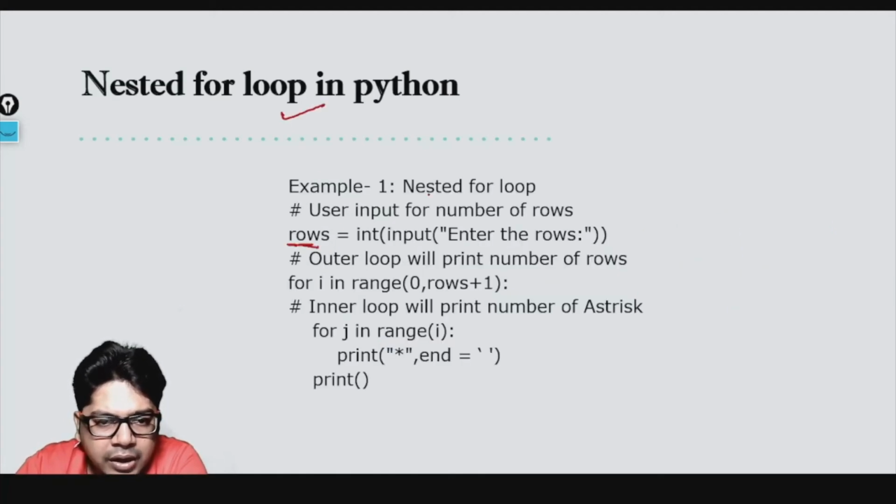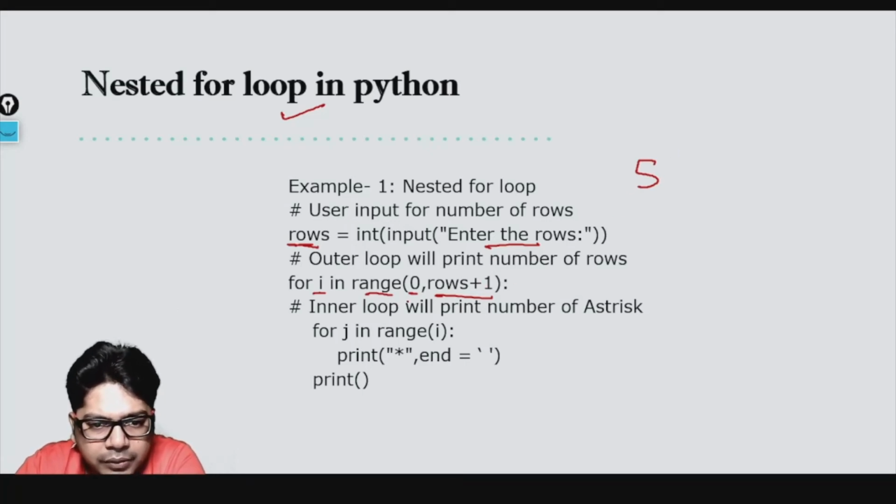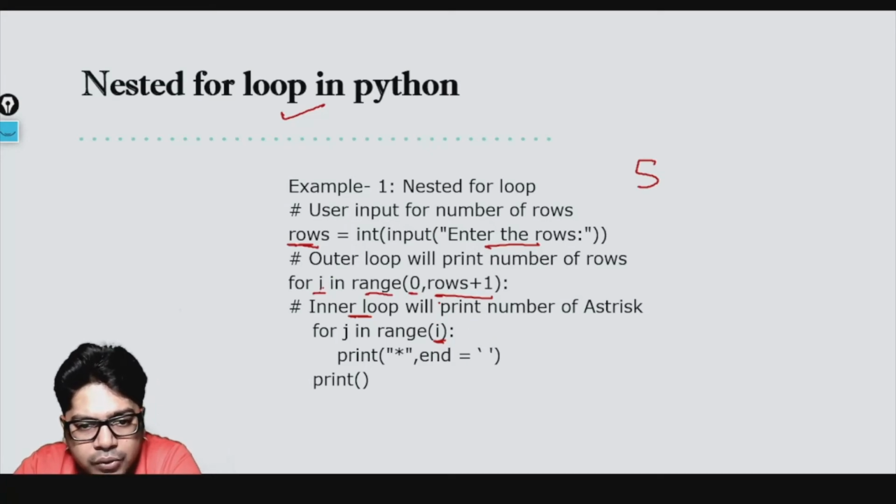First, we are asking the rows from the user, enter the number of rows. Then we are running a loop for I in range 0 comma rows plus 1, because if he has given 5, I have to go till 5. Okay, that is the reason I am running rows plus 1. Then the inner loop I am running for j in range I. Okay, for j in range I, it means what? Whatever the value of I is. For the first time it will be 0, so I am running 0 to 0, then it is running 0 to 1, then it is running 0 to 2, like that.